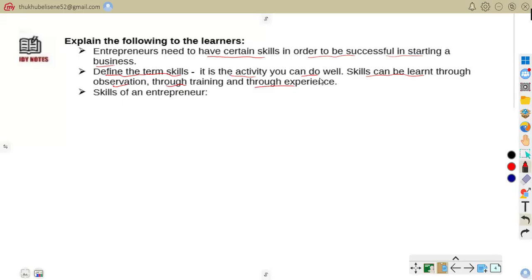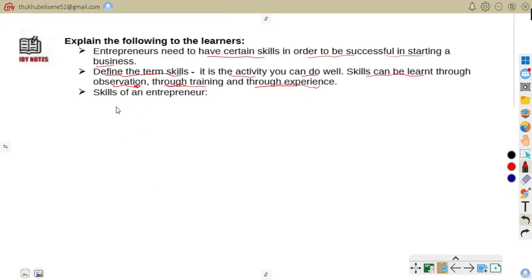For example, learning how to bake cakes by watching others is observation. Attending baking classes is training. Practicing regularly is experience.